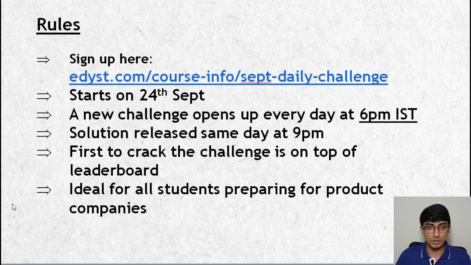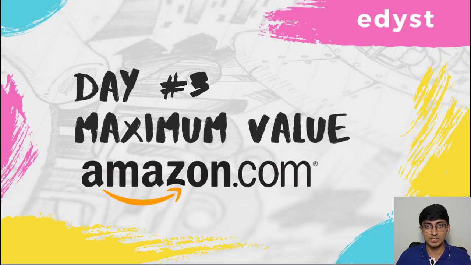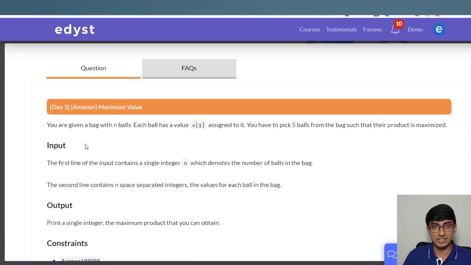The question for today is called maximum value. Let's open it up on the EDIST platform and read the question fully and understand what it is. On the face of it, it's simple, but there are a bunch of optimizations you can do on it. So let's just get started with this.